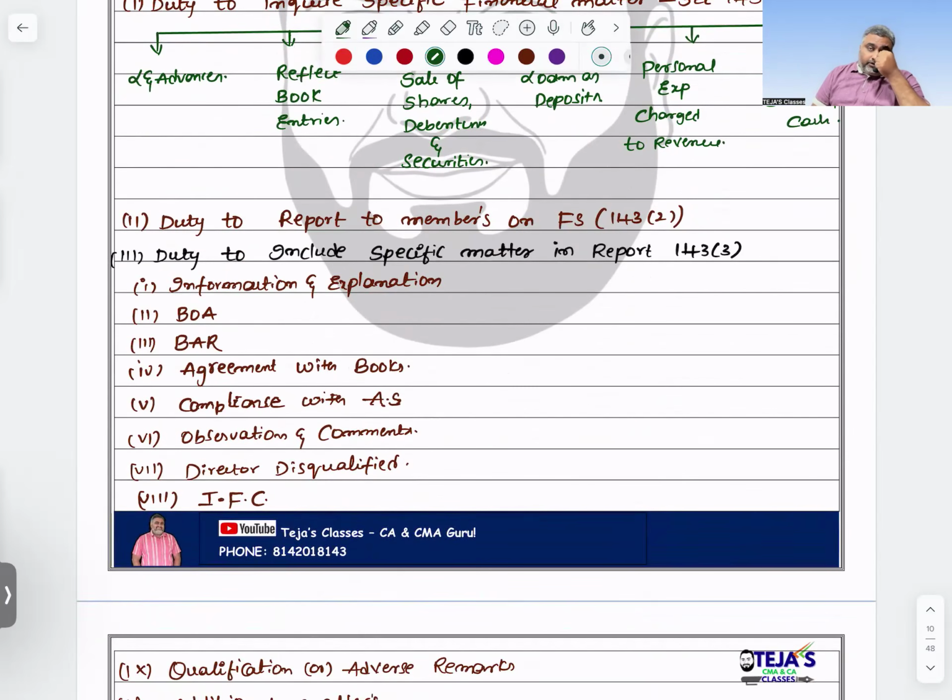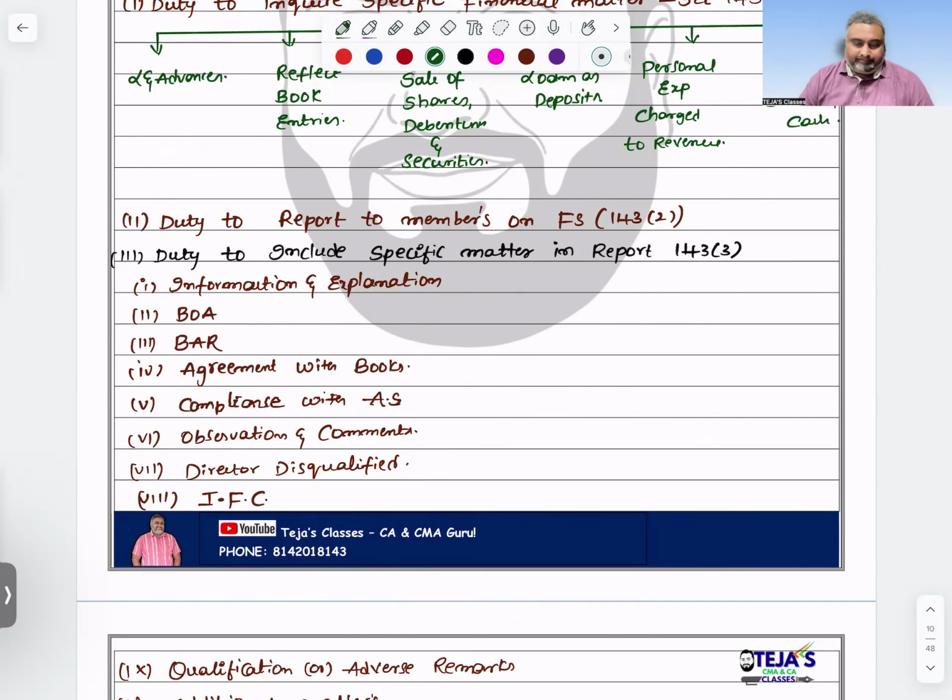Next, sir, duty to report to the members. It is your duty, correct? But circulating the report to every member is not mandatory. I will give it to the company. The company needs to circulate it to the members. It is not my duty. I will just submit the report to the company. It is the duty of the company to share it with all the members. Who am I to share my audit report with everybody? Is it my wedding invitation?